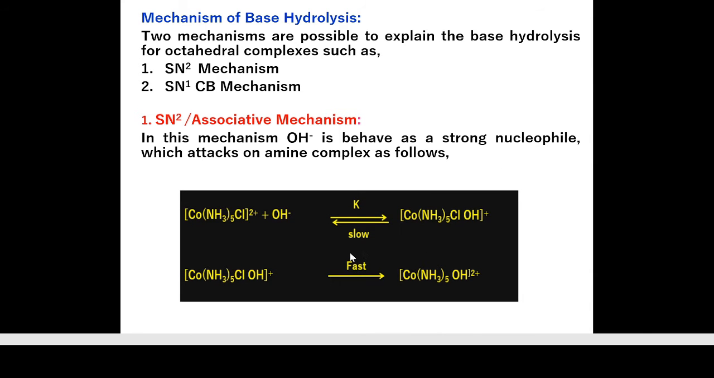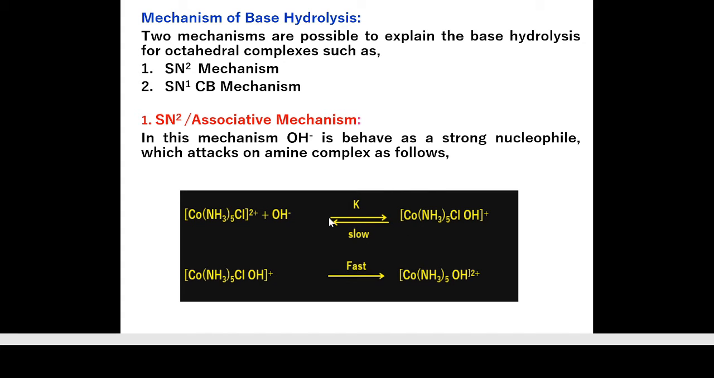Student, this is the reaction for the SN2 or associative mechanism. Here we consider a cobalt amine complex which has a +2 charge, and the oxidation state of cobalt is +3. In this mechanism OH minus ion behaves as a strong nucleophile which attacks the amine complex directly, giving a 7 coordinated intermediate, as we have already discussed in the associative mechanism.